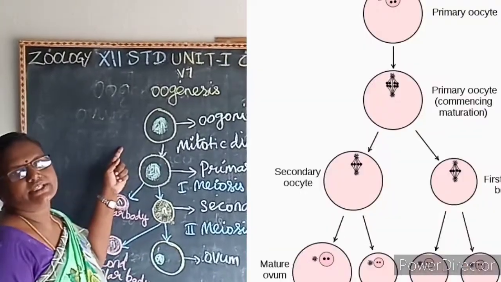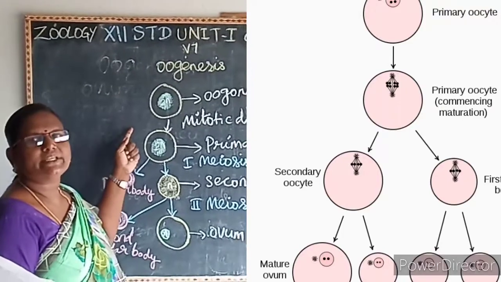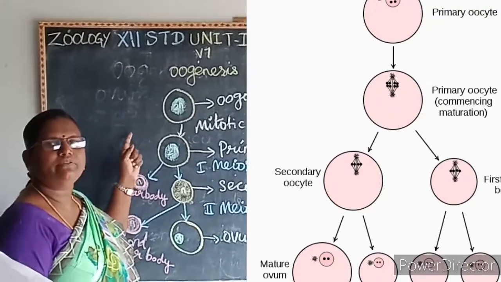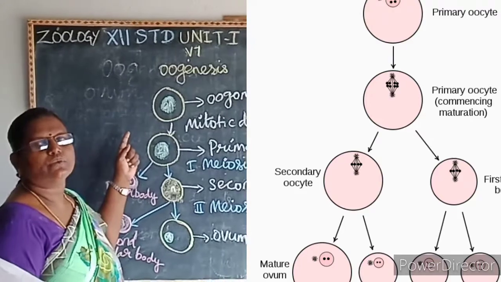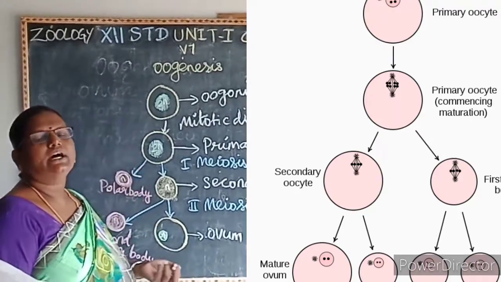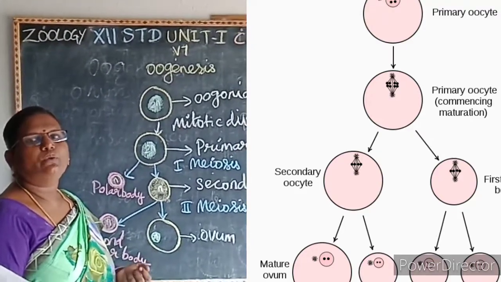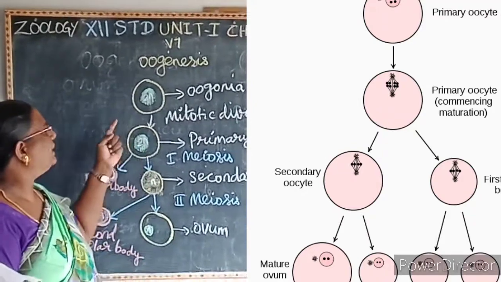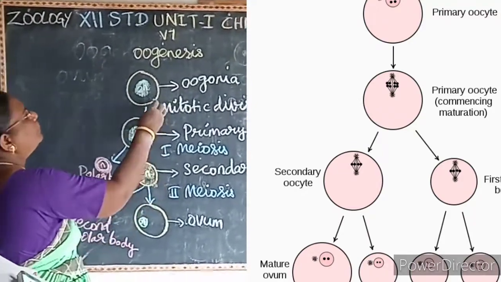We see the oogenesis with the diagram. So what is oogenesis? The development of the ovum, that is called as what? Oogenesis. Certain germinal epithelium in the fetal ovary undergoes a mitotic division to form the oogonia.